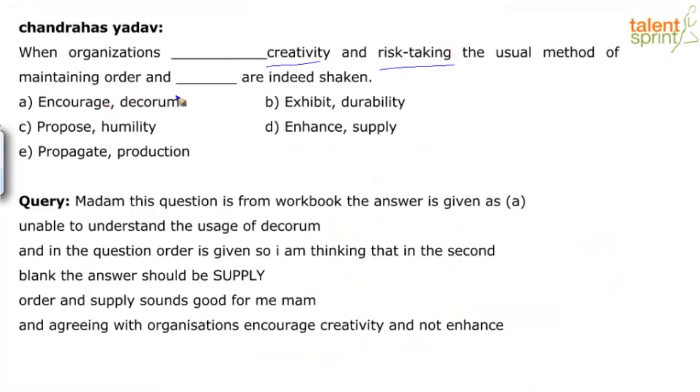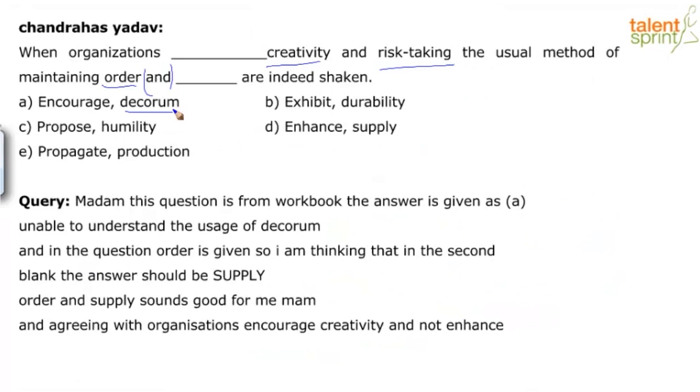For the second blank, you have the antonym hint word and you have order, which is again your clue. So what is the meaning of decorum? That's one of the questions that somebody asked. Decorum means proper behavior, proper conduct, as is most appropriate. Something that is in line with what the company wants.